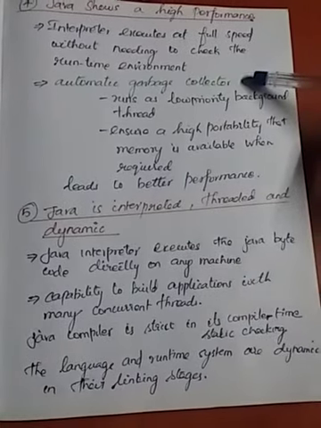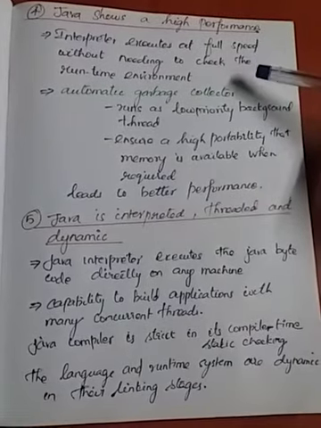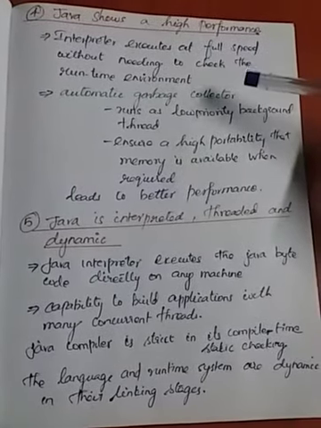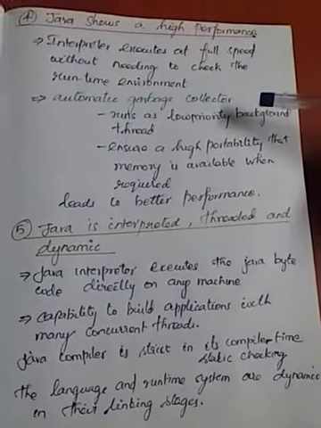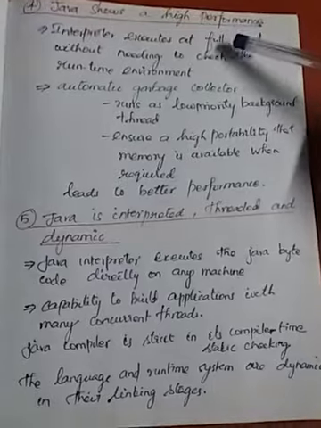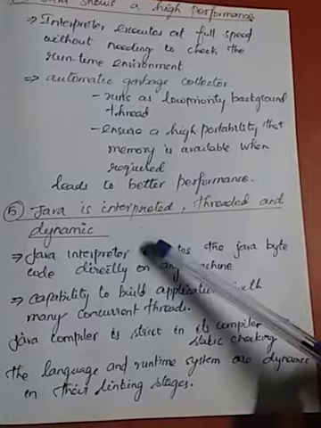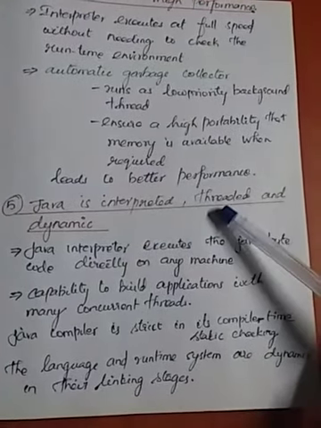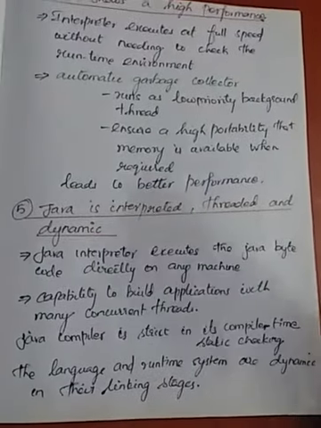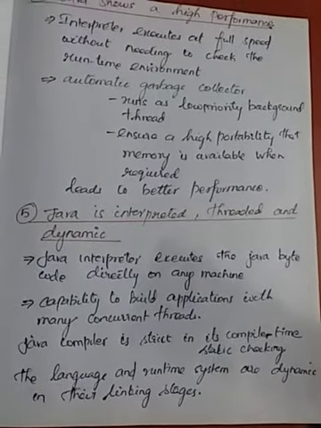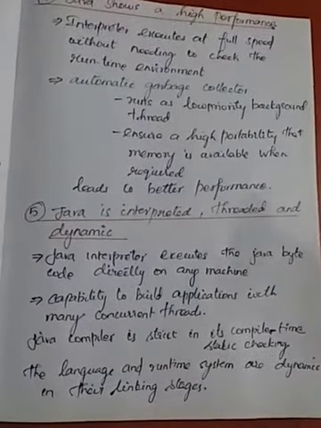One more thing is automatic garbage collection. Waste spaces are collected, and whenever needed, it can make use of that. It will run in the background automatically, so that it leads to high performance. Also, Java is interpreted, and it can work directly on any machine. It uses the multi-threading concept: one or more threads can be executed simultaneously. And the runtime systems are more dynamic. Regarding this we will discuss later in the later chapters.